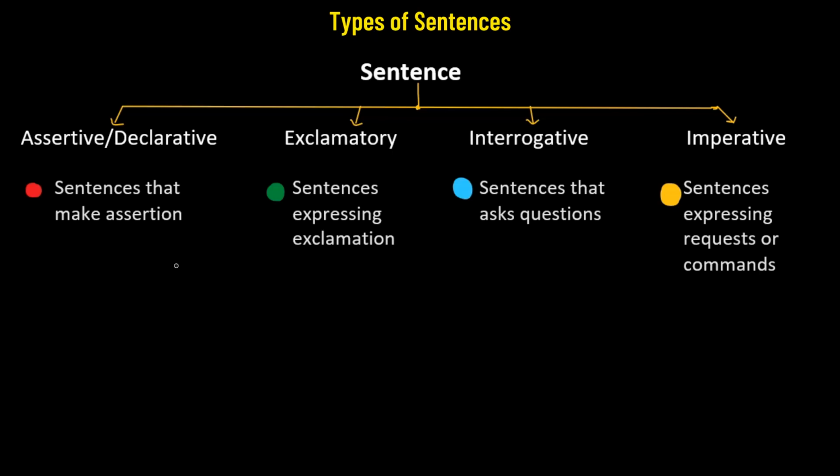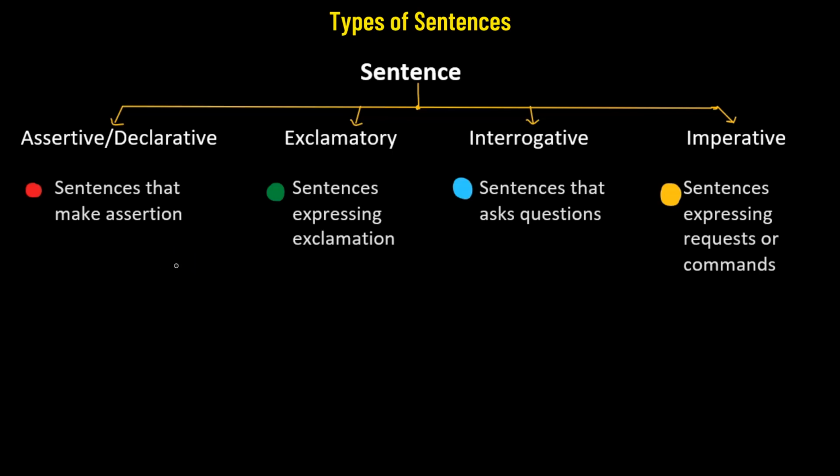Finally, we come to the fourth type of sentence. These are called imperative sentences. Usually imperative sentences are those which express a request or a command. For example, please give me a glass of water. Come with your books. Do not go out. So these are certain types of commands. Such sentences are referred to as imperative sentences.